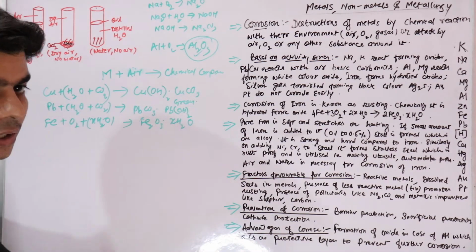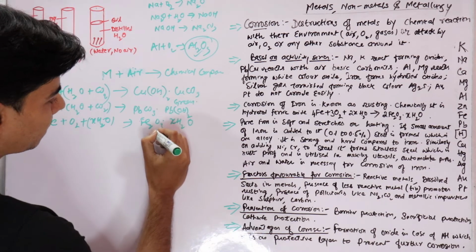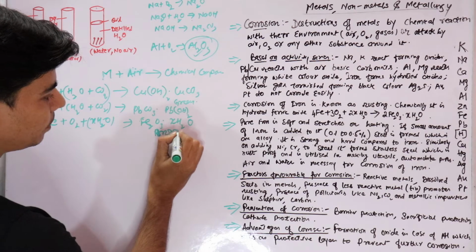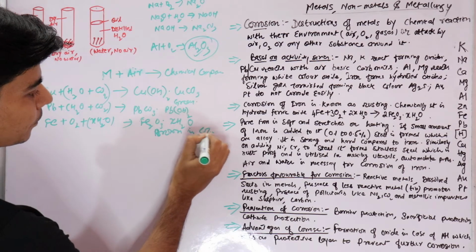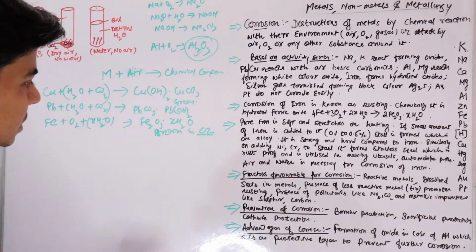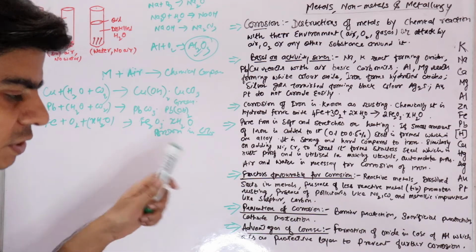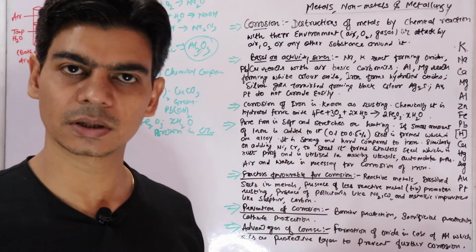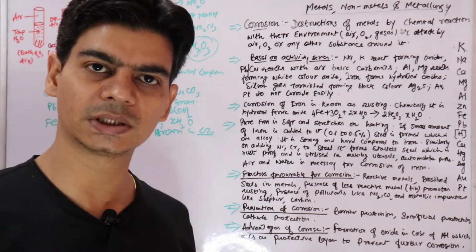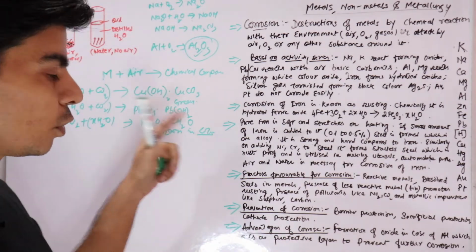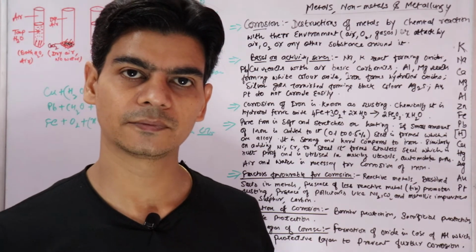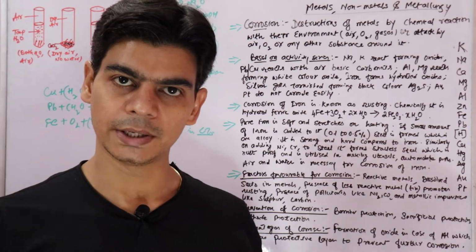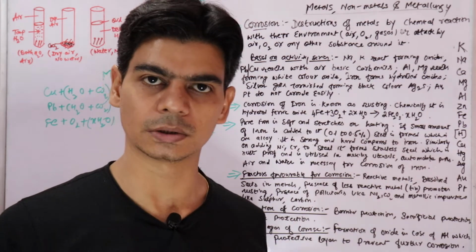This is hydrated ferric oxide, which is brown in color, and this ferric oxide is porous or powdery and gets deposited on the surface of the metal. If you slightly rub it with sandpaper, this ferric oxide will fall off from the metal surface, thereby exposing the layer below it for further corrosion, right?